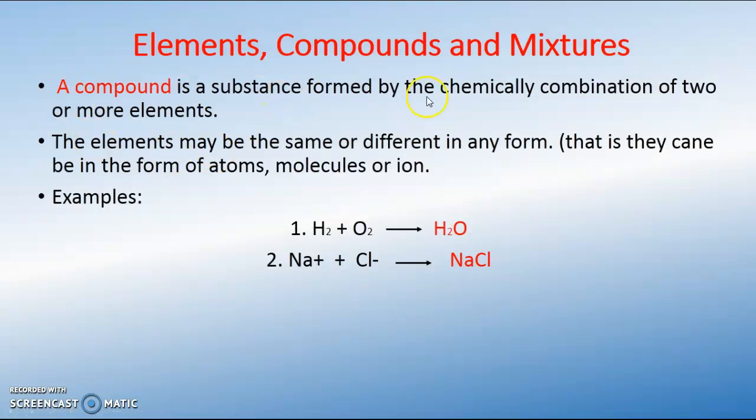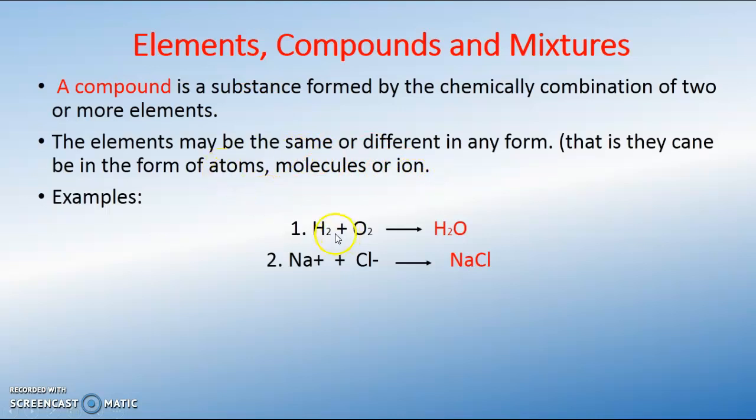A compound is a substance formed by the chemical combination of 2 or more elements or atoms. When 2 or more elements chemically combine, we would no longer call them an element, but the proper name to call them is a compound. The elements may be of the same or different form. If I say may be of the same or different form, it means they can be the same atoms being combined, or molecules being combined, or ions being combined.